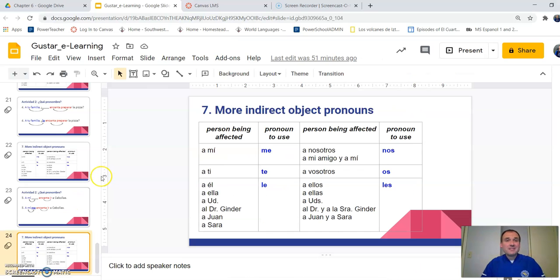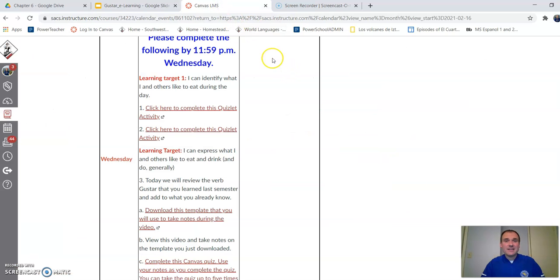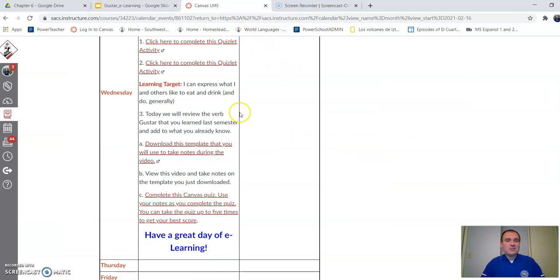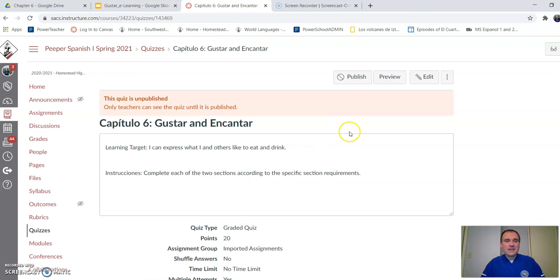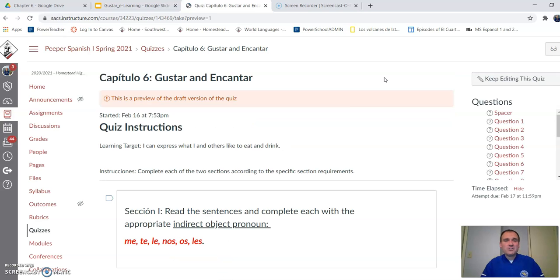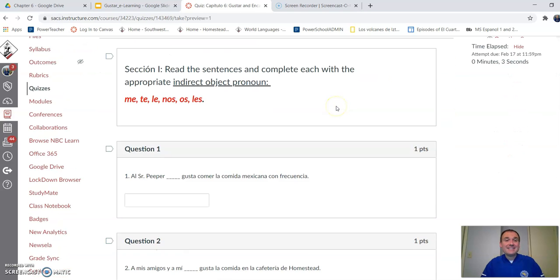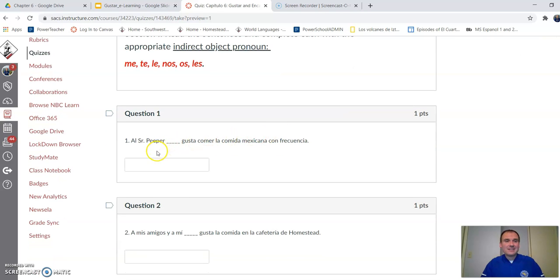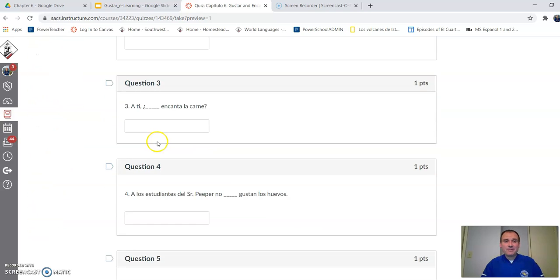Well, I hope that helped explain some of the grammar. We're going to wrap up here with a Canvas quiz. And that Canvas quiz will take you to some practice that's going to be right here. As you go through that Canvas quiz, I'll show you just a quick preview. There are two sections. In one section, you're going to decide, do you need me, te, le, nos, os, or les, like we practiced? So, al señor Piper le gusta comer la comida mexicana. Le agrees with al señor Piper.